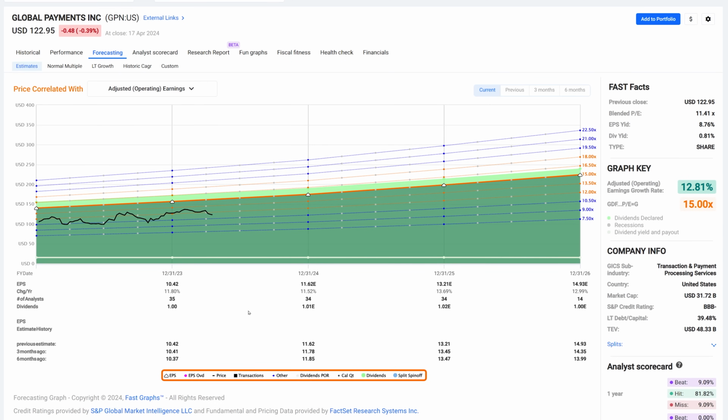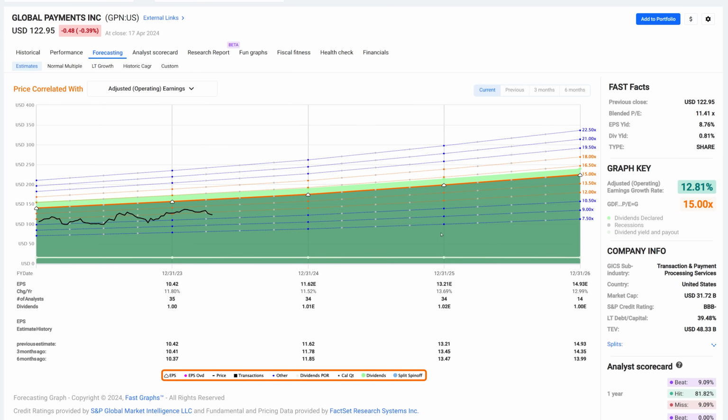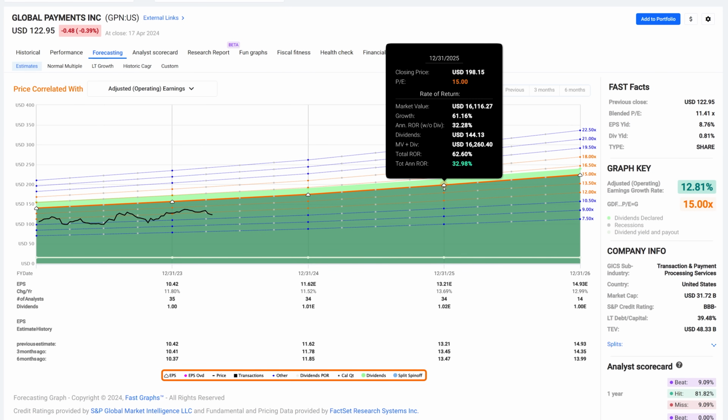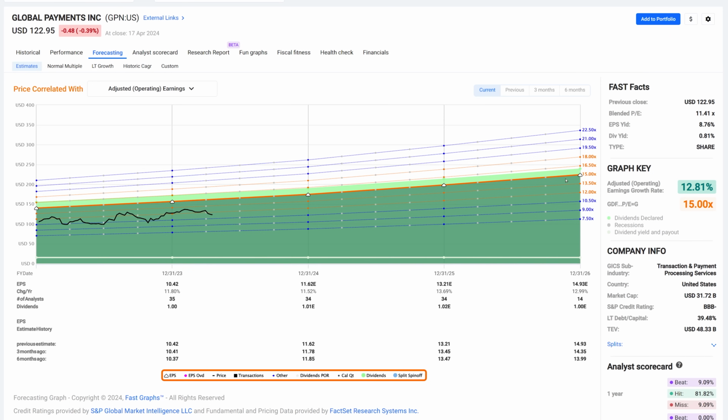The estimate calculator, in this case, has 35 analysts forecasting last year, 35 going forward for the next 2 years, and then it drops off to 14. This is another reason why I suggest that the closer the estimate is, the more accurate it's liable to be. In fact, you even have a bigger consensus for these next 2 years than you do out here for the third year. All right, but just keep that in mind.